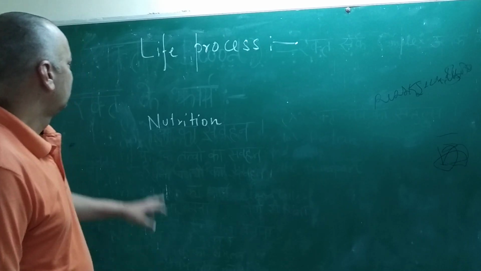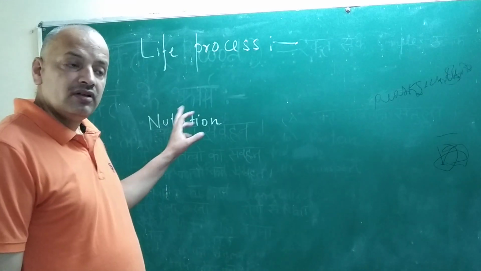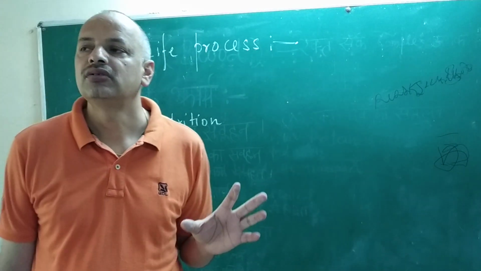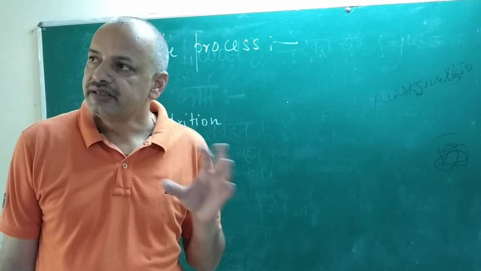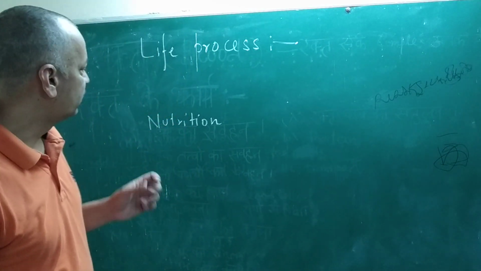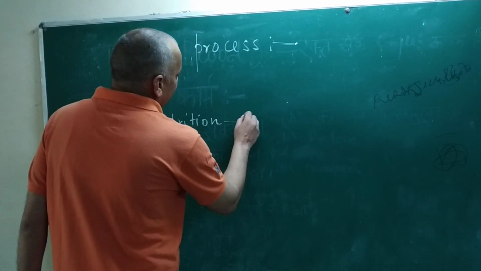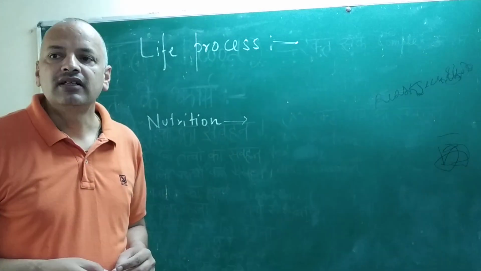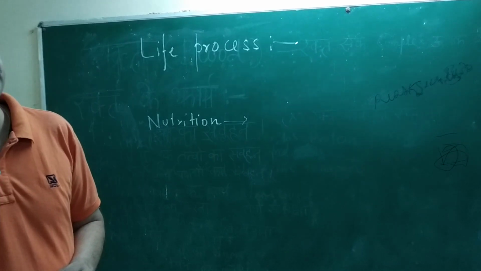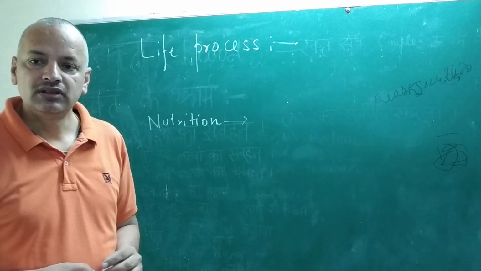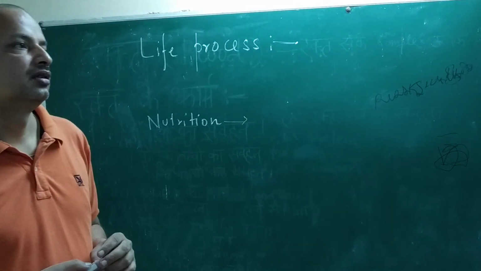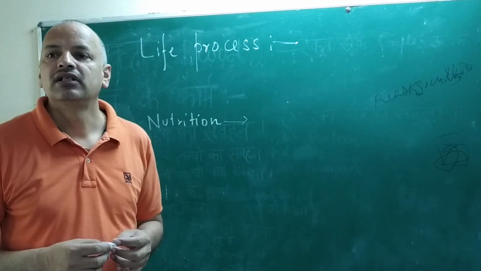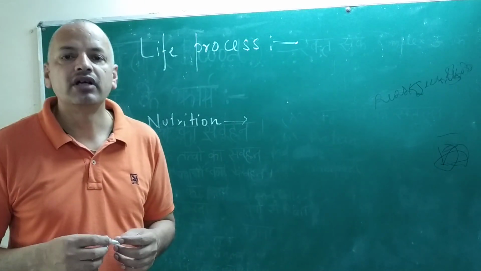So nutrition is such a life process that helps the organism to maintain its energy level, from the outside to the inside of the body of the organism. So today we will know about what nutrition is. You have studied in class 7 that nutrition is a mode of taking food and its utilization. How animals take food and how it is utilized by the body, that collectively is called nutrition.